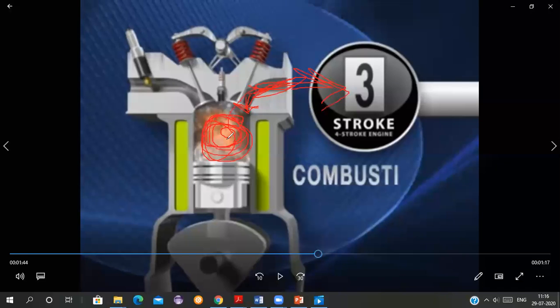That is why the gases can move outside. Hope you are getting this, students. In the exhaust stroke, though this valve is open, still the pressure inside this combustion chamber is a little above the atmospheric pressure.